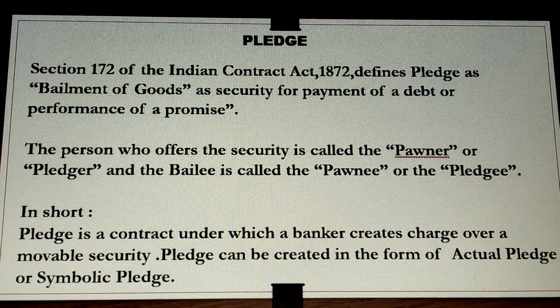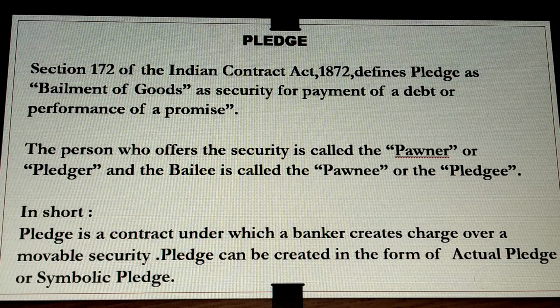Now the person who offers the security is called the pawner, also known as the pledger, and the bailee, for whom the goods are delivered, is called the pawnee or the pledgee. So in short, we can say pledge is a contract under which a banker creates charge over a movable security. The assets which can be moved are called movable securities.